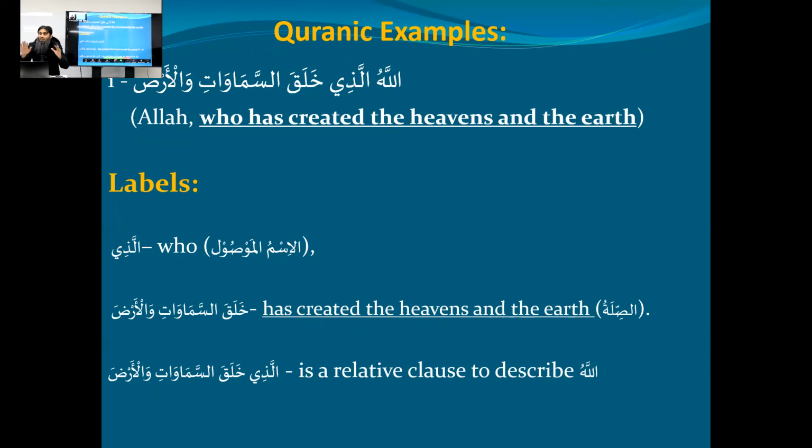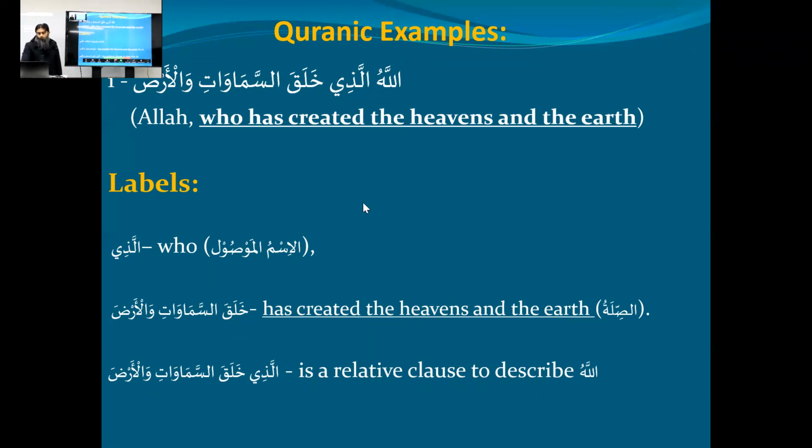You said Allah, the one who created the heavens and the earth. Yet you have not given any information yet. You can see clearly, you just introduce to the listener who is Allah. After this, you will give the information. But so far, within this, you can see you have already got a jumlatul fi'liyya.